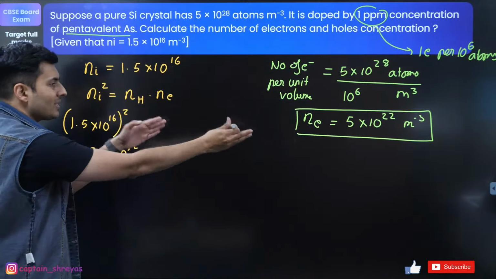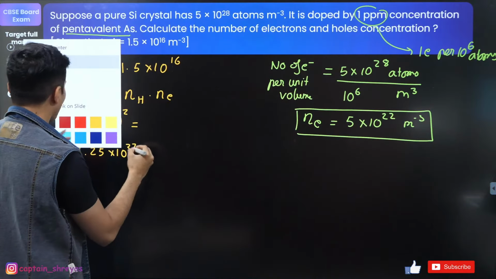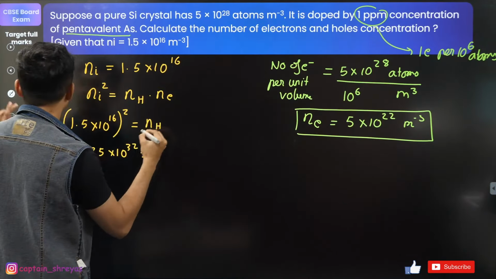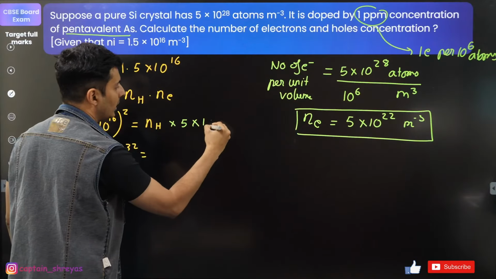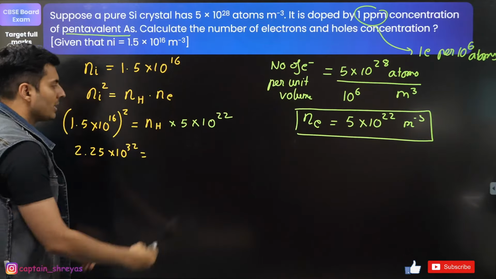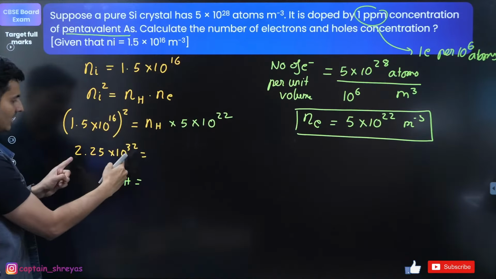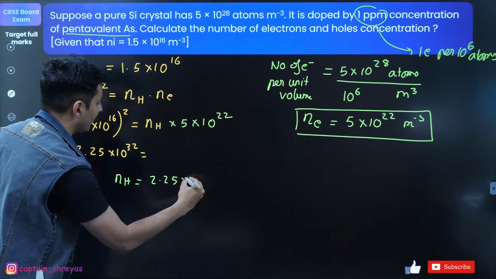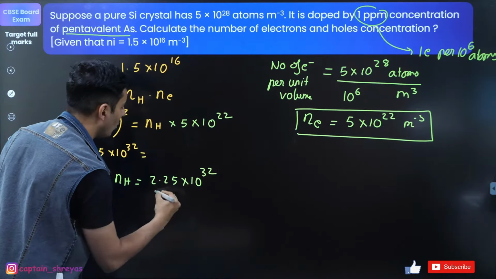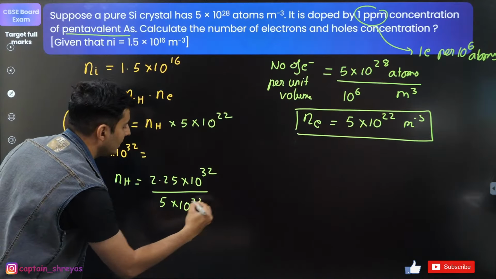Great. Now use that data over here. nh is something which I do not know. The electron concentration is 5 into 10 to the power 22. Now to find nh, just take ni squared and divide it by that. So it will be 2.25 into 10 to the power 32 divided by 5 into 10 to the power 22.